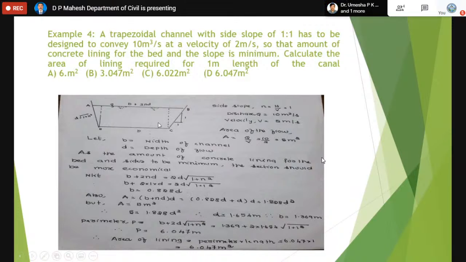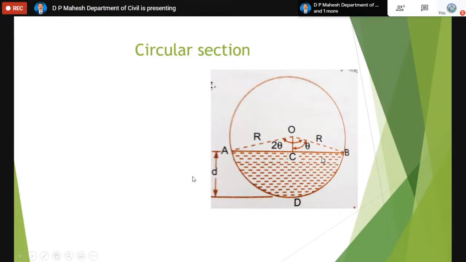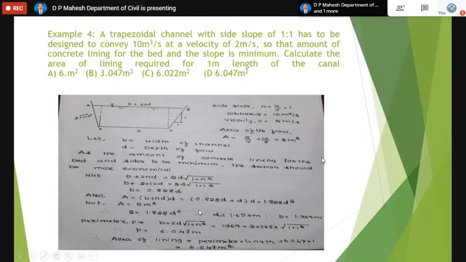As far as the trapezoidal section is concerned, there is a formula for area: area equals B plus nD into D. This is a simple formula, which you can find by looking at the geometry of the figure. The B value is known to you in terms of D. When you substitute, you will get the area in terms of D. But we also calculated the area as 5 meters square.